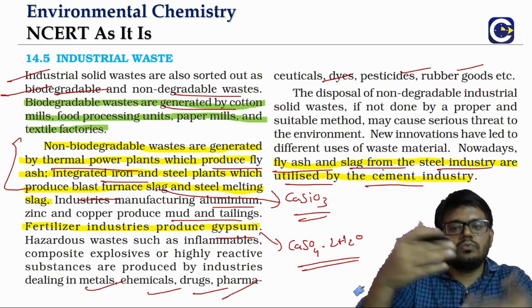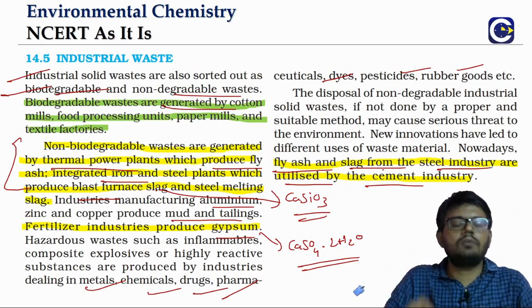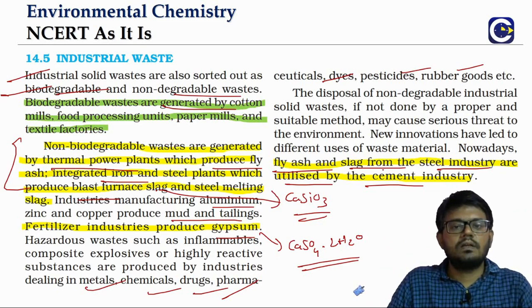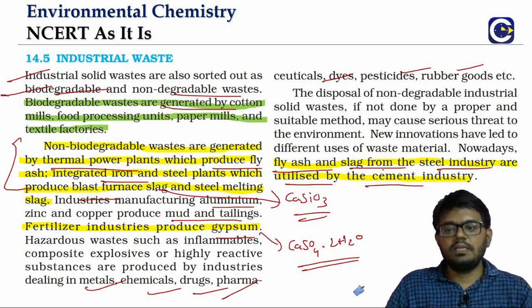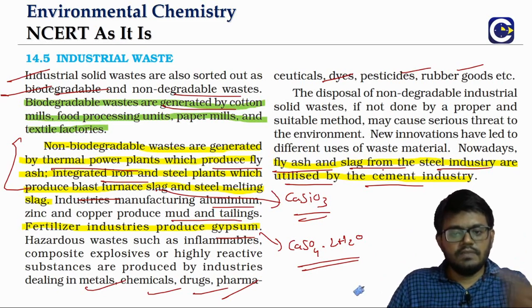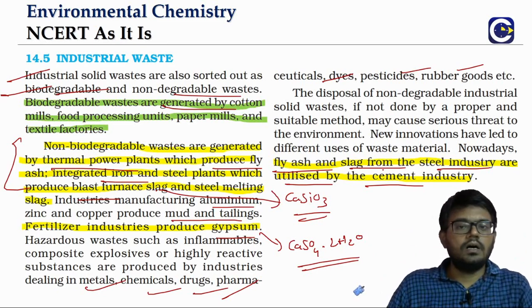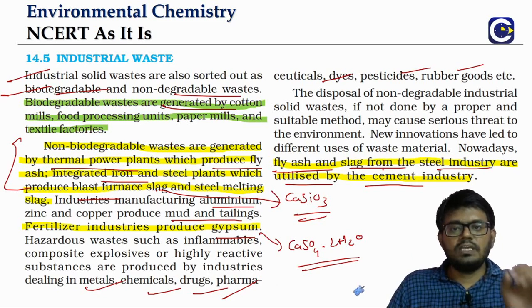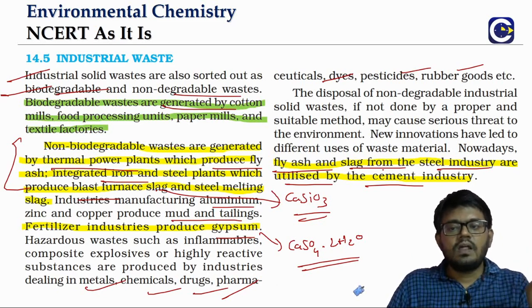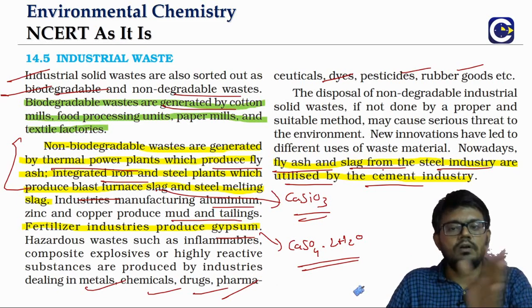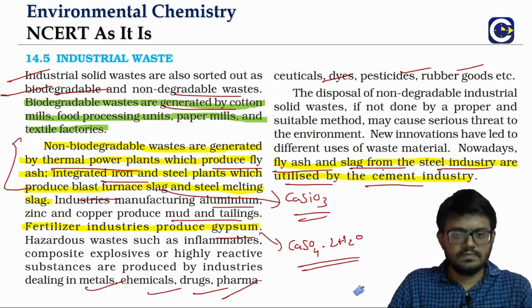So when you are able to find such alternative paths, we can reduce the overall discharge that is happening from the industries. But even if there is no such alternative path, before the industrial waste is discharged, it should be removed of all the harmful or really hazardous substances.